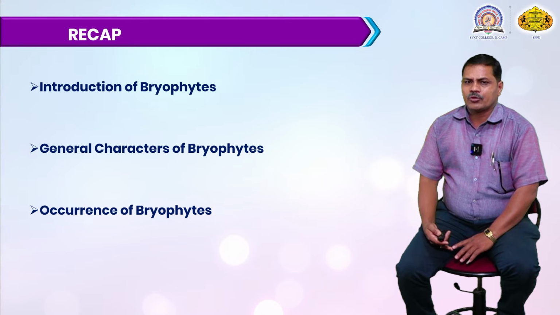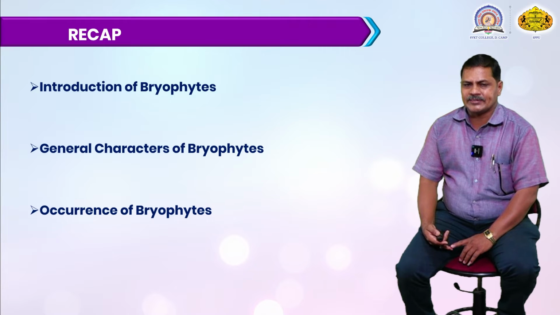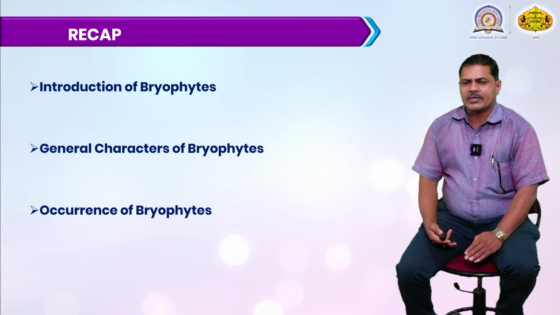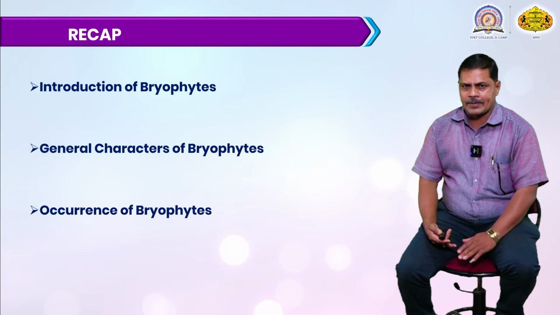Now the general characteristic features of the bryophyte. In bryophytes there is an absence of a true vascular system. That means vessels and conducting tissues are absent, meaning xylem and phloem are absent. True root, stem and leaves are also absent. There is no appearance of flower and no formation of seed, and hence these bryophytes can grow in different regions and they are very small plants. They are also called the first terrestrial land plants.